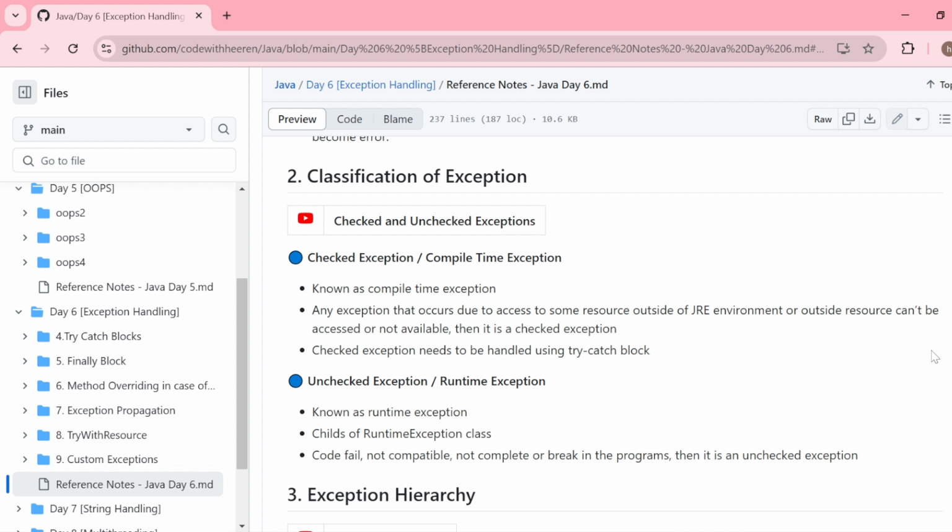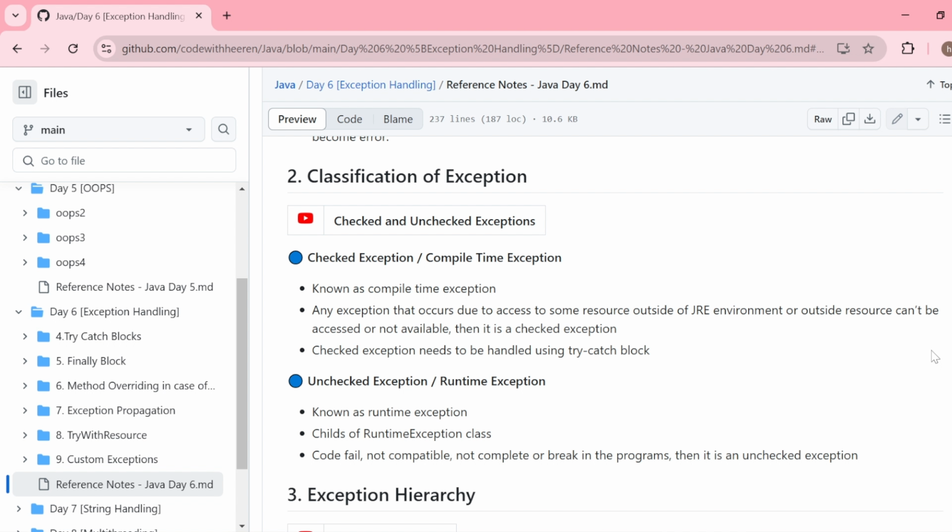Now the question is, when do these checked exceptions come? Let's say your Java program is trying to access some resource that is outside the boundaries of JRE or JDK. For example, you are writing something which is accessing a database that is not inside the Java JDK environment, right?